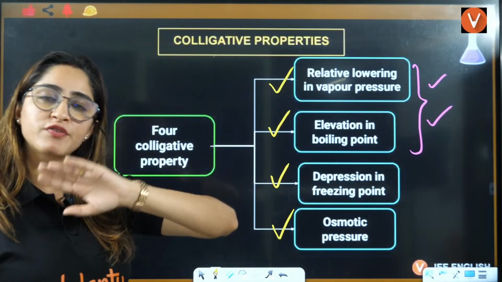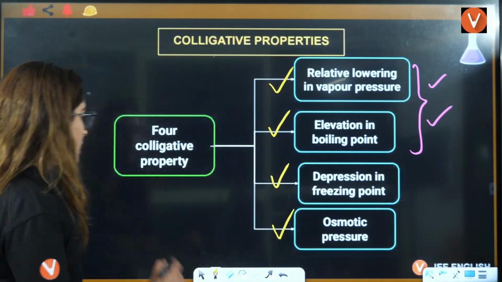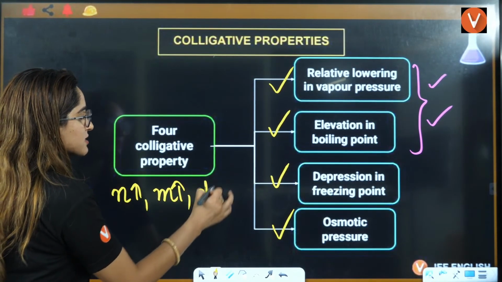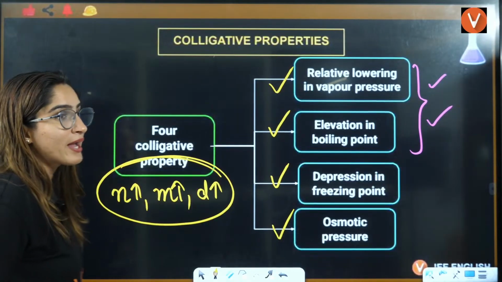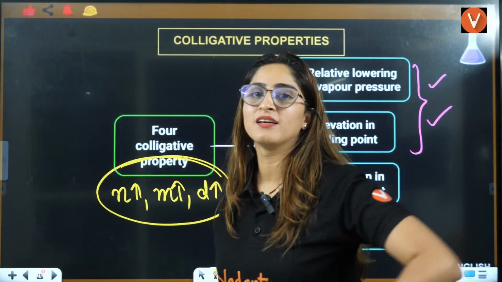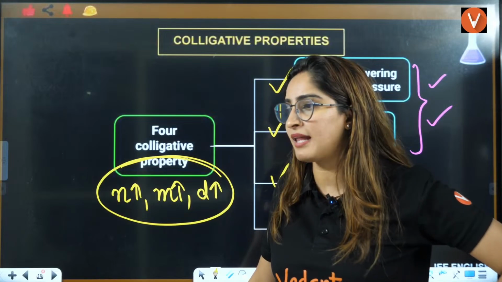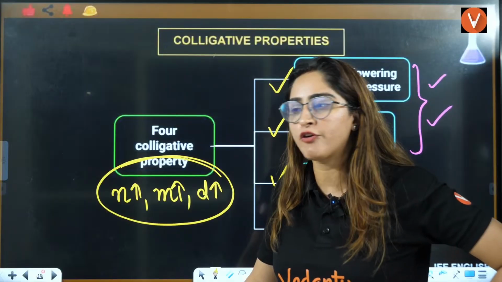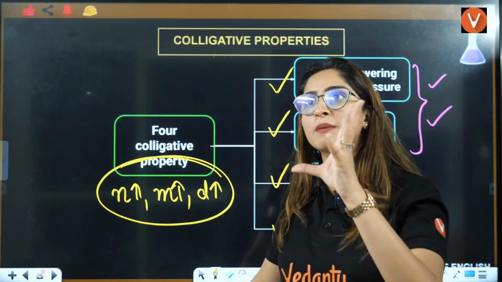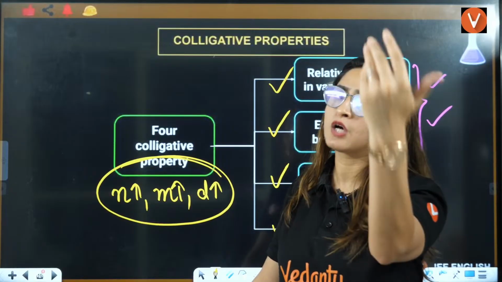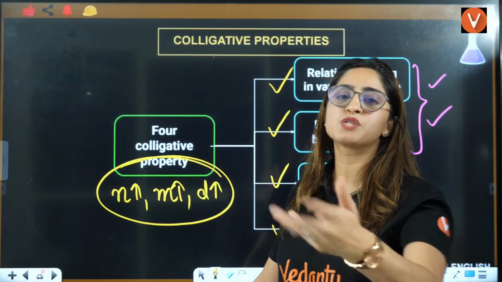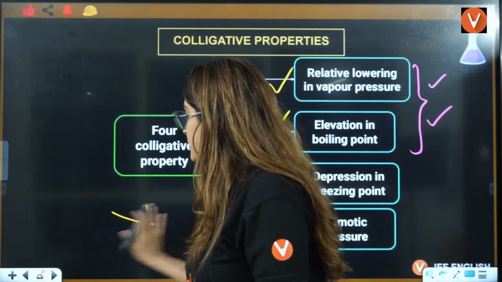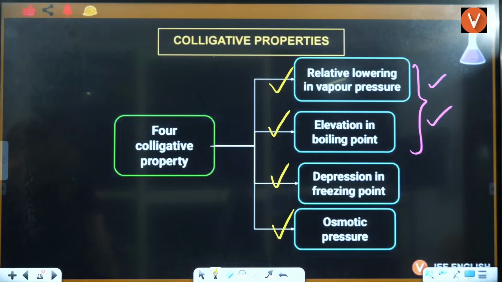If the number of particles are changing, see beta, mass is also changing, density will also change. So that's why even the density is colligative. That means it also depends on the density as well. Clear to everybody? You just have to keep in mind that the number of particles changes. If number of particles is more, then mass will also change, density will also change. So according to that, it will change. Okay, yes. Any other question?